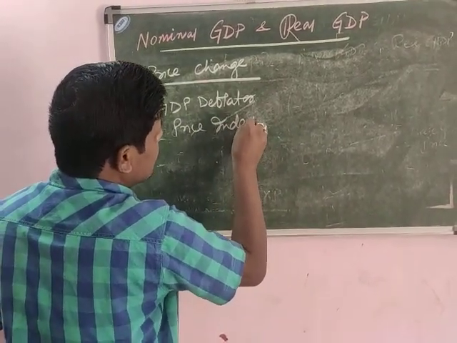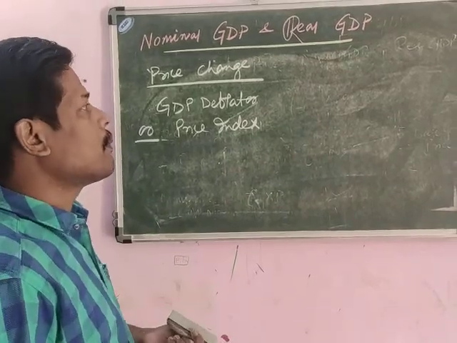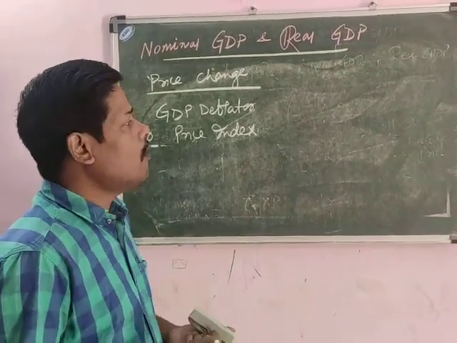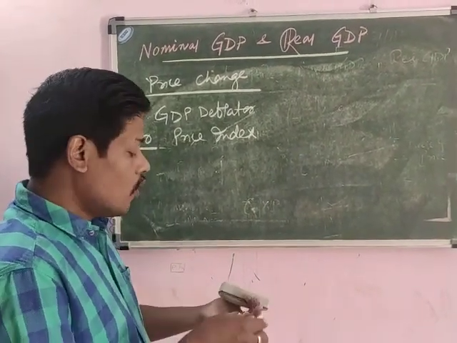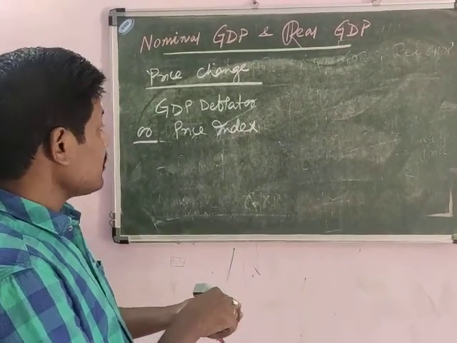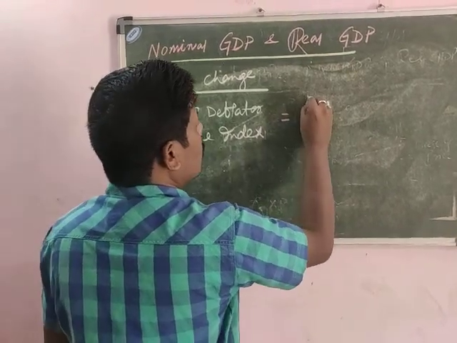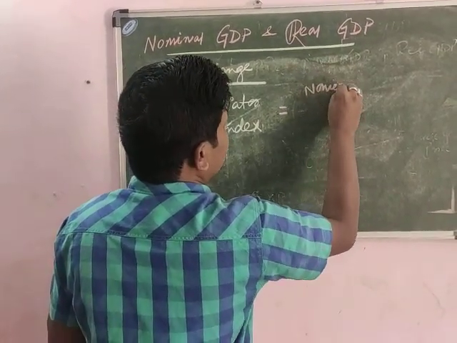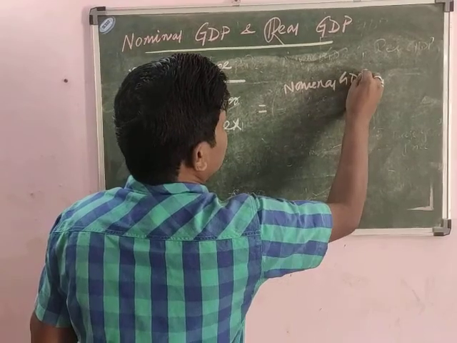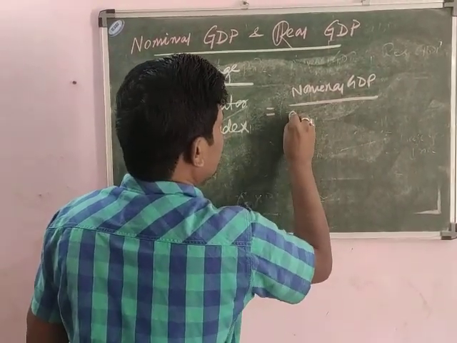This price index or GDP deflator will tell you how much there is price change over the years, and that can be found by the formula of nominal GDP by real GDP. Nominal GDP divided by real GDP.